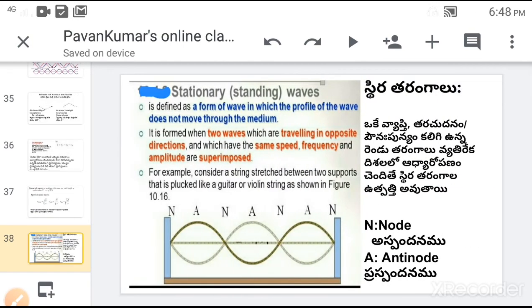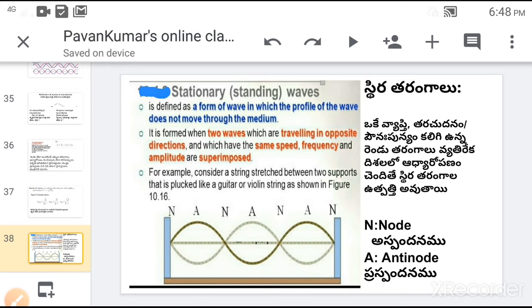Next, stationary waves. Stationary waves are a new type of waves. We have already learnt about transverse waves, longitudinal waves and progressive waves. Now we will learn about stationary waves.